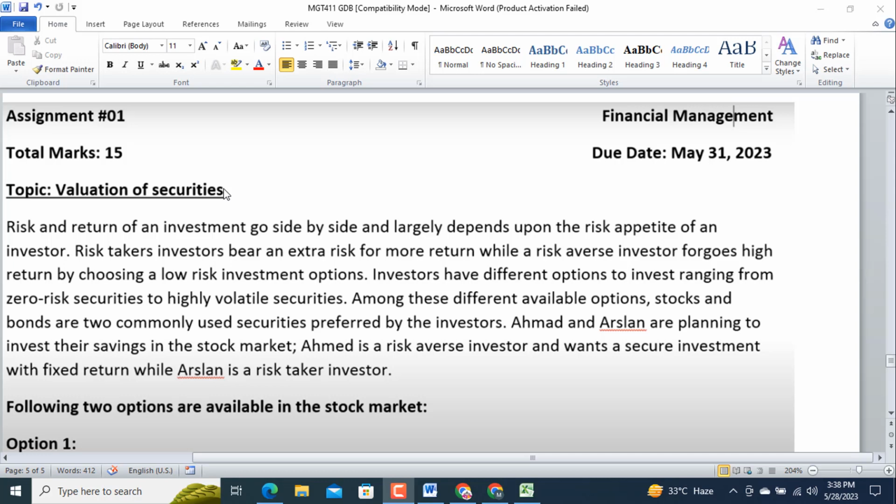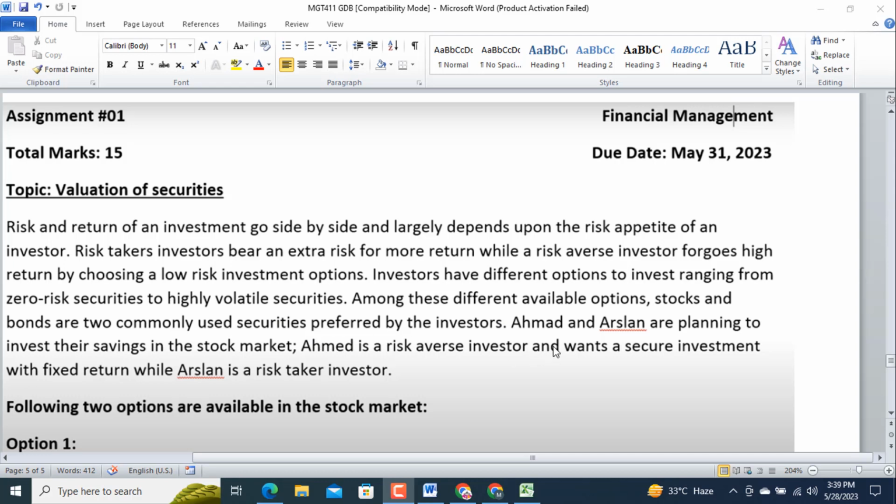Securities may be bond or stock, so maybe preferred stock, something else. Risk and return of an investment go side by side and largely depends upon the risk appetite of an investor. Risk taker investors bear an extra risk for more return, while a risk averse investor forgoes high return by choosing a low risk investment option. Investors have different options to invest, ranging from zero risk securities to highly volatile securities. Among these different available options, stocks and bonds are the two commonly used securities preferred by the investors.